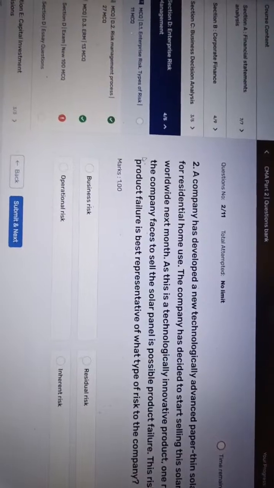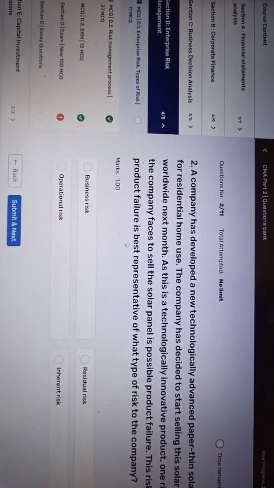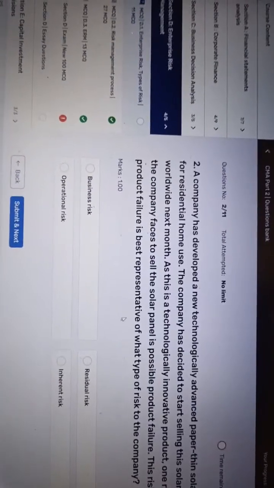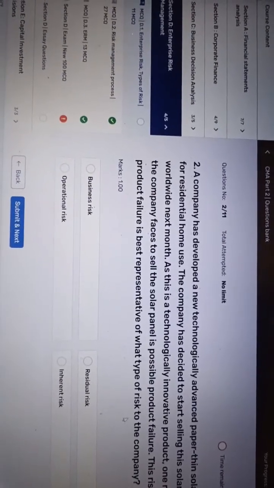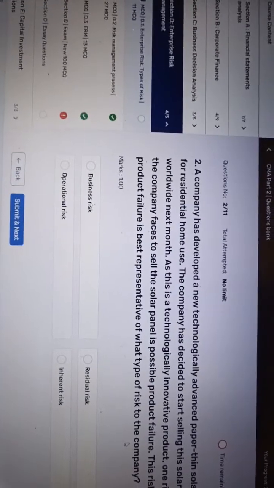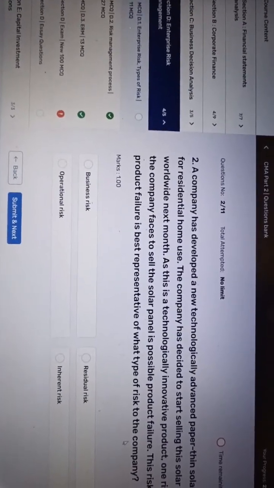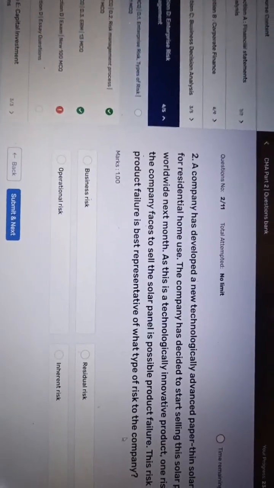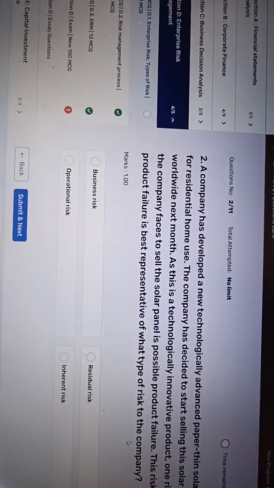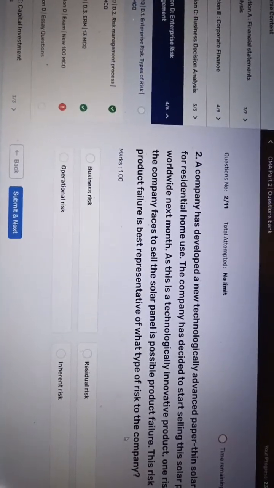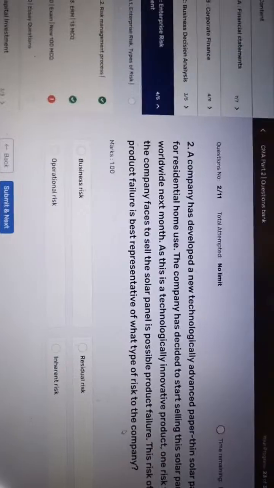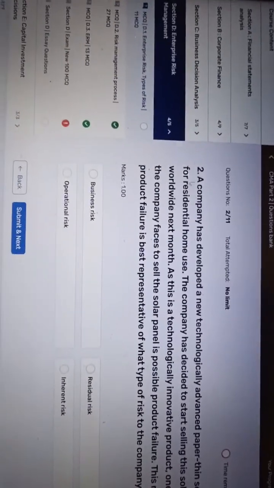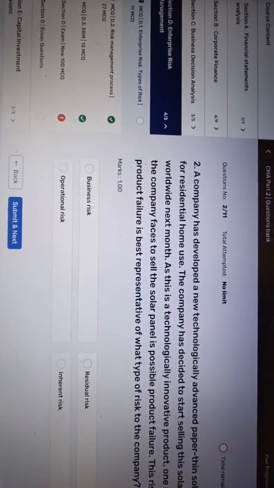The risk of product failure is, from the perspective of what type of risk to the company. From this question, what we understand is that we have to identify the type of risk, right?